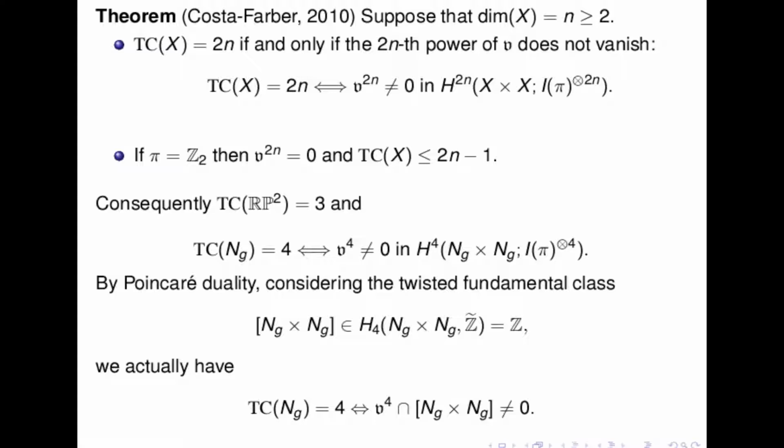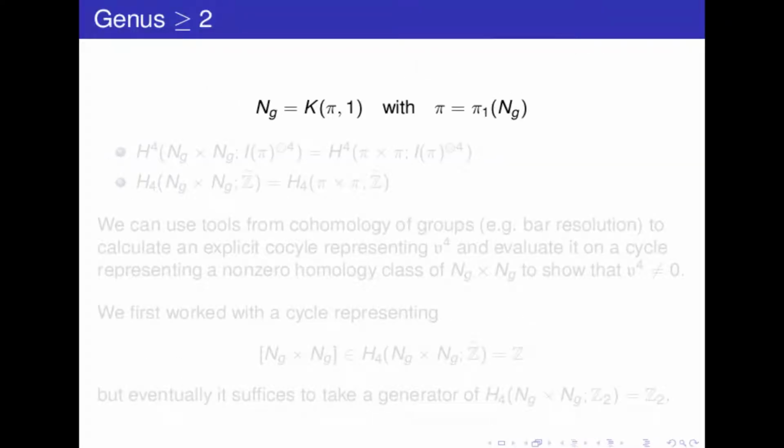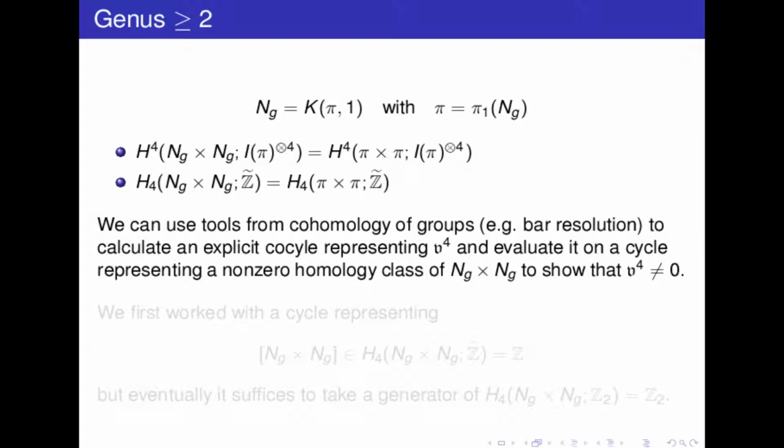Okay. And now, when we look at genus greater than or equal to 2, the non-orientable surfaces are aspherical spaces, K(pi,1), where pi is the fundamental group. And this means that we can think of the cohomology and homology we are looking at as cohomology and homology of groups, okay?